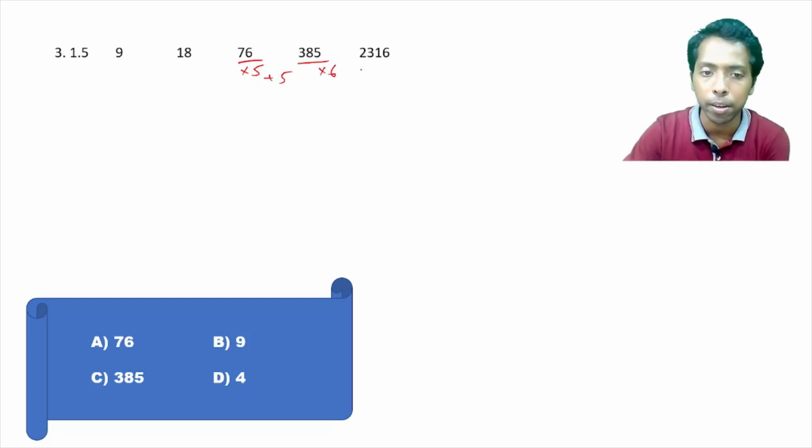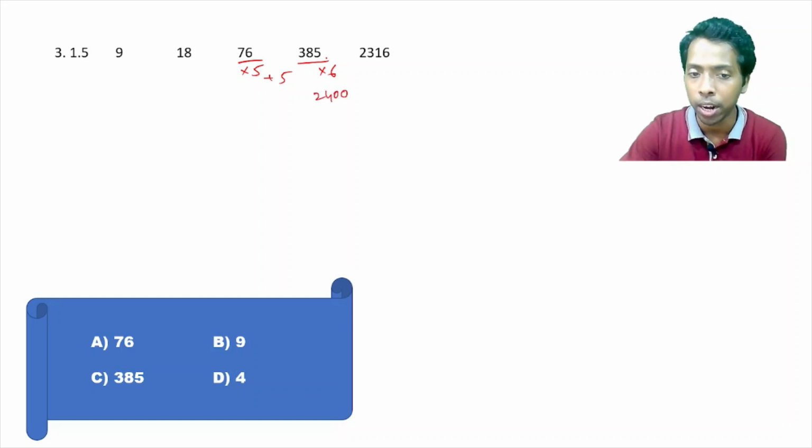Now, just check it with 6. If it serves the purpose, then it is confirmed that this can be the logic. Let's check it out. So 385 multiplied by 6. What I am doing here is 400 multiplied by 6. Now 400 multiplied by 6, that is 2400.